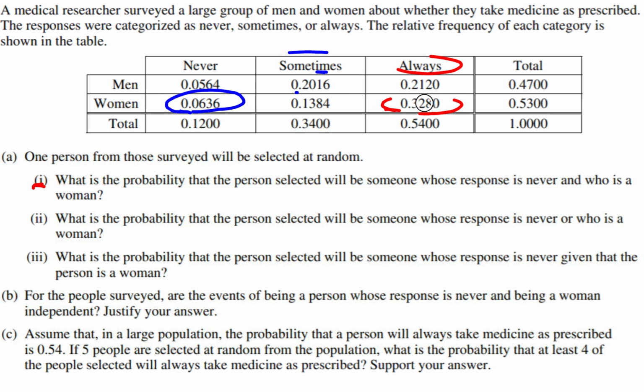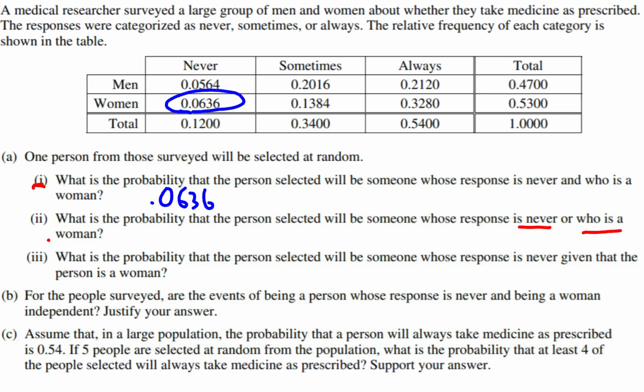So this is the position where we're in the woman row and the never column. And that's the answer to part A, 0.0636. Not bad.